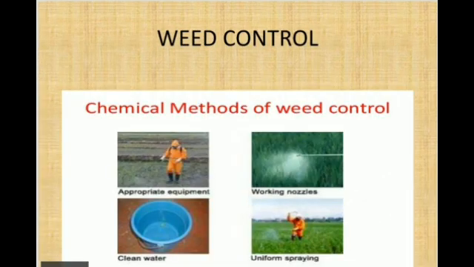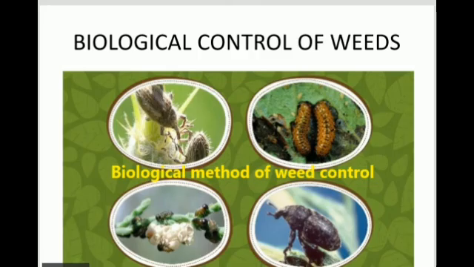In chemical weeding method, we can add some chemicals for killing the weeds alone, not the crops. In biological weed control methods, bioagents like insects and pathogens are used to kill the weeds. So we can introduce these insects and pathogens in the crop field that will eat and kill only the weeds, not the crops. So we can use this biological control method of weeding also.